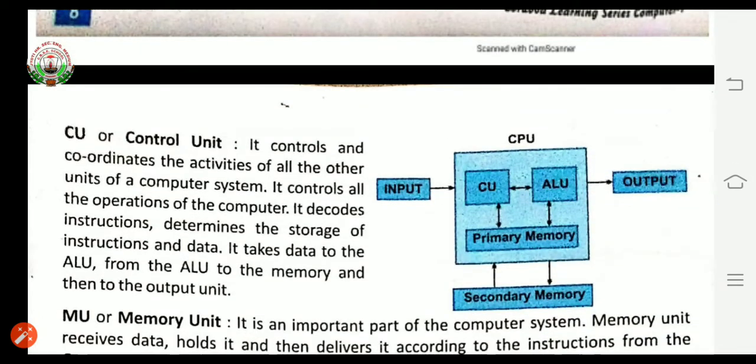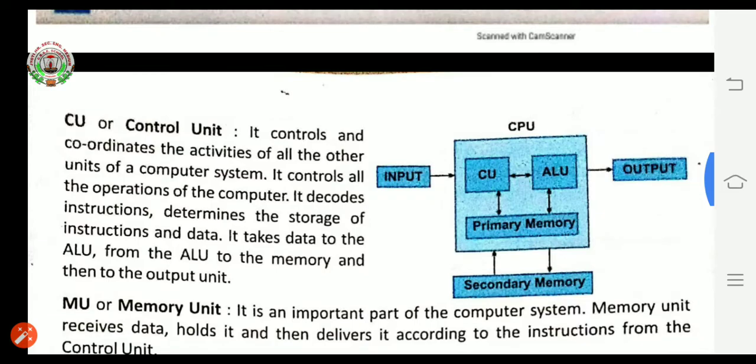Next we are having CU, that is control unit. It controls and coordinates the activities of all other units of the computer system. Now what this CU is doing, as its name is control unit, it is controlling and coordinating. Coordinating means it is organizing all kinds of activities of the other units. Other unit means activities of ALU and memory unit. All kinds of activities of these units are controlled by this control unit.